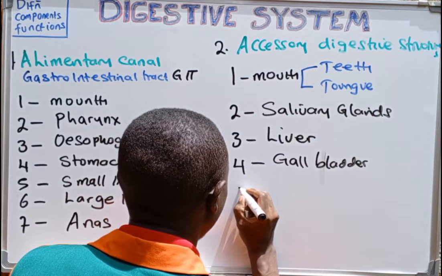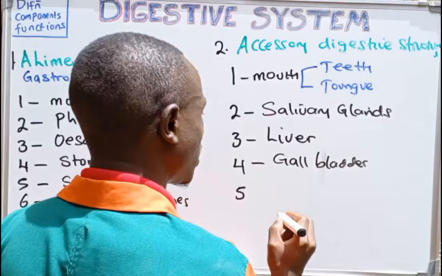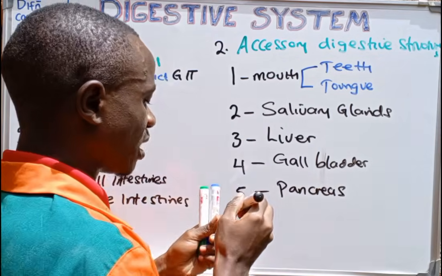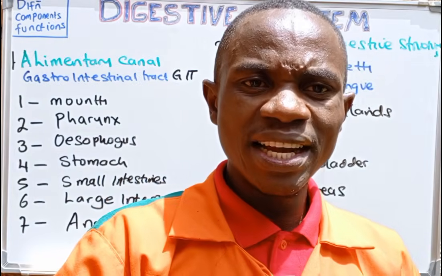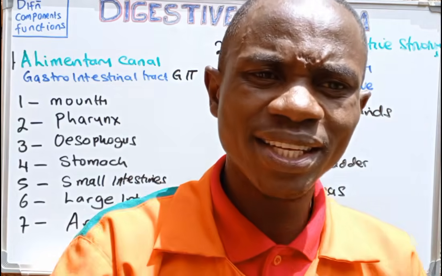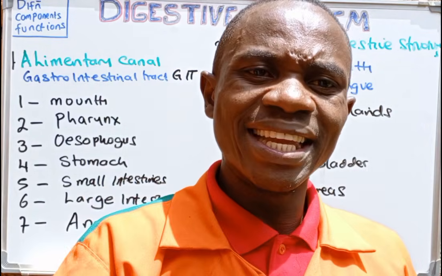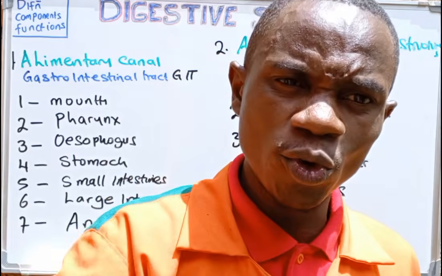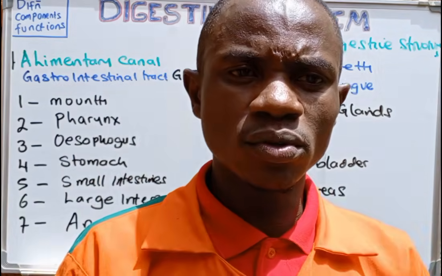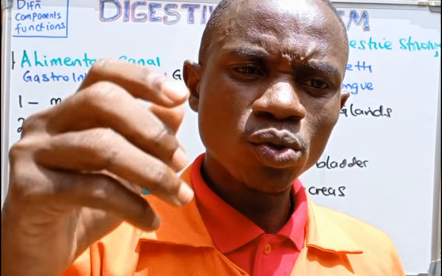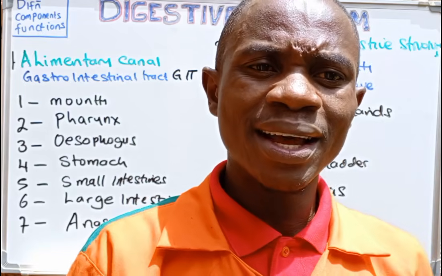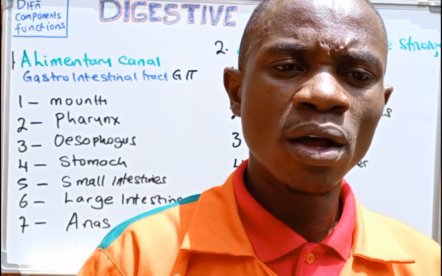And then the last part under the accessory digestive structures is the pancreas. Of course, the pancreas is that leaf-like structure that is going to be aiding in the production of pancreatic digestive juices that aid in the chemical digestion of different food nutrients within the small intestine. That's for the exocrine role, but it also serves an endocrine role by providing insulin and glucagon that aid in the regulation of glucose.